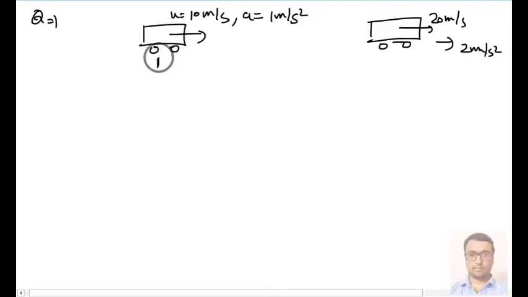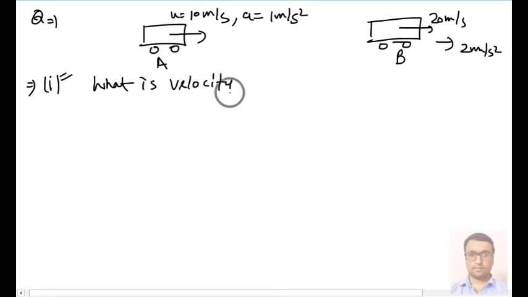Okay, then I can ask you again the same type of question. Let's make it difficult, but first of all I will ask you a simple question only, otherwise you will not get it. The question is: what is the speed or velocity, both are the same if moving in the same line, what is the velocity of B with respect to A after 5 seconds?